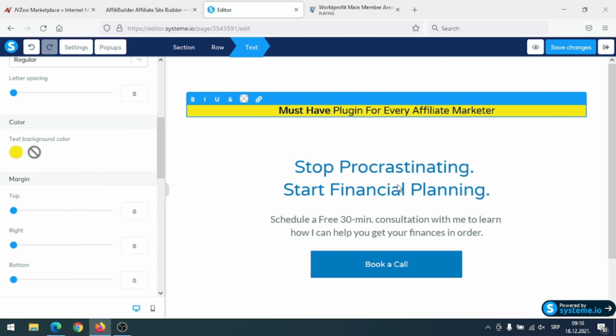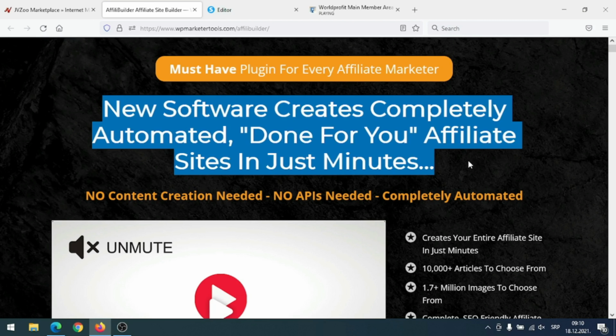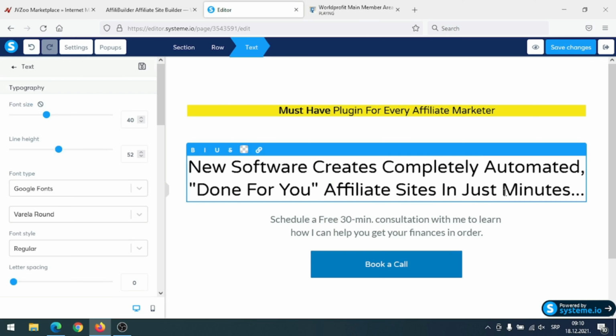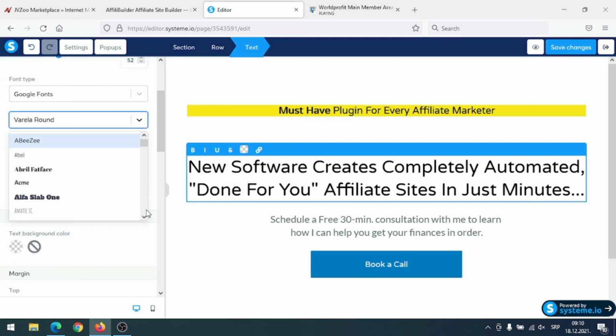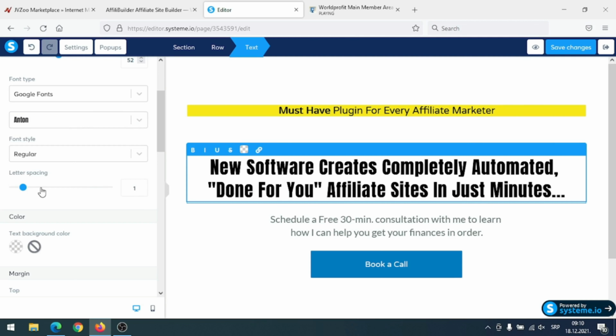And now I need to change this. So again, go back to their sales page and I can copy this, Control C, go back to System.io, double click here, and I will change this, just paste it here. And I can change letter style. So I will click here and find the right letter style. So I can just choose Anton, for example, and here you can see. And I will also change letter spacing. Here, just click here on letter spacing. Let me just click like this. Okay, this looks better.